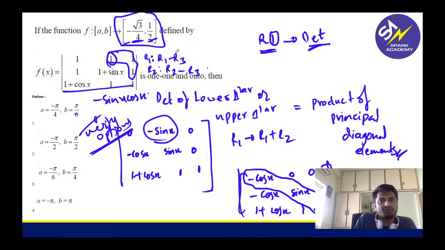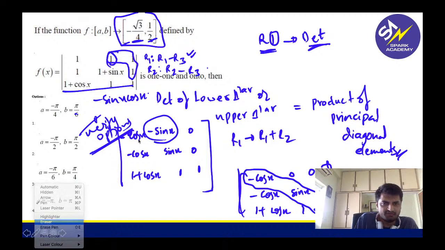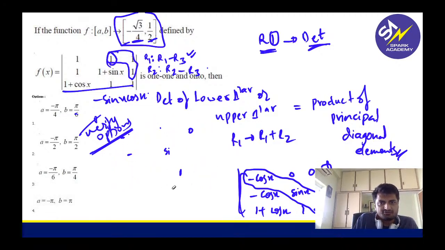Yeah, okay. Since we are doing R1 minus R3, yeah, you are right. Anyways, you got the approach, right? 1 minus of minus cos x, so this will be minus cos x. So let me rewrite it. You know the method now. I think I have subtracted with row 2. That's why you got that extra step. That is the mistake I made.